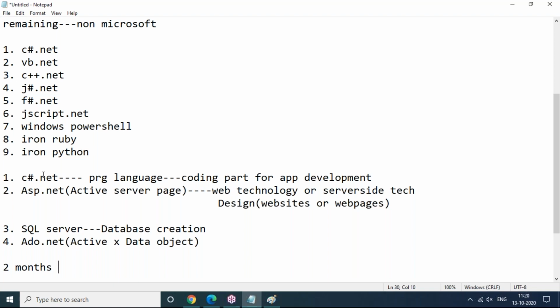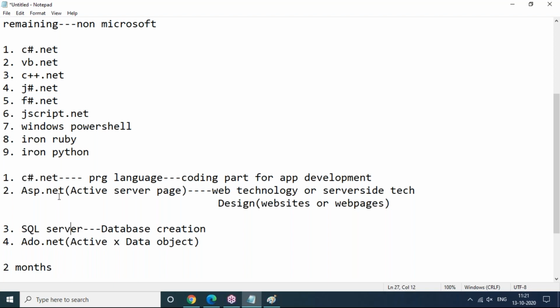So the initial plan is every Monday to Thursday, like Monday, Tuesday, Wednesday, Thursday, C#.NET sessions will continue, at your regular time, what you are attending now, 11 to 12. And every Friday and Saturday, I'll start with SQL. Yes, every weekend, only SQL Server will happen. So parallelly, we are finishing C# and SQL Server.